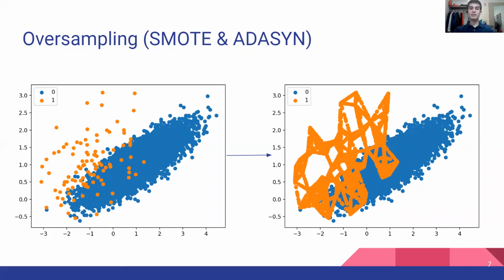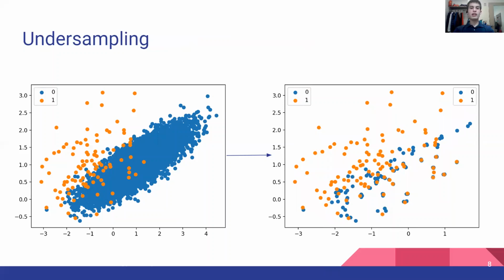ADASYN, or adaptive synthetic, works in a very similar way. It follows the same strategy of selecting a point, selecting a neighbor, and generating a line between them. But the difference is that it does not do so randomly. Adaptive synthetic purposefully focuses on less identifiable features that are more difficult to predict and reproduces them so that the model can more easily predict these points. Something that can make a point less identifiable is that it is along the fringe of a cluster.